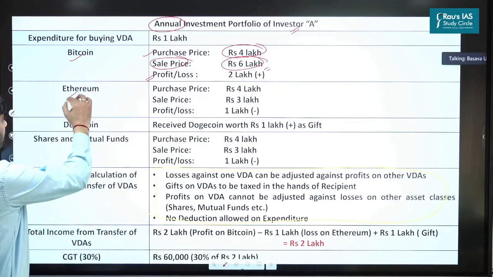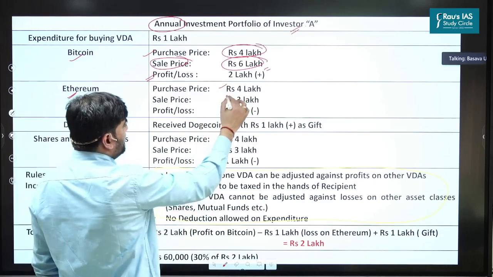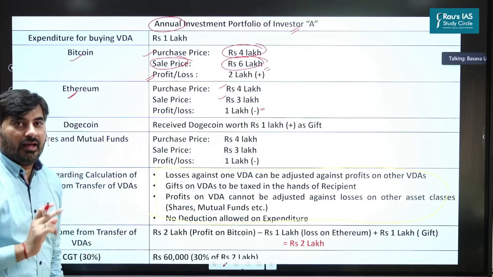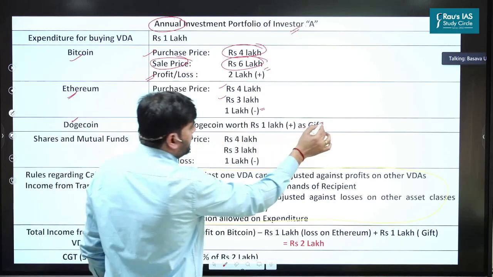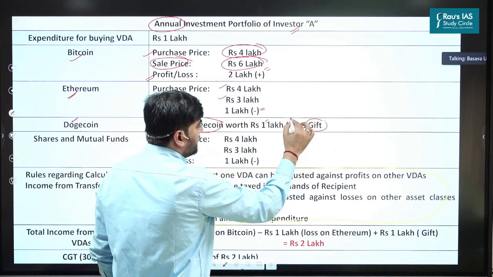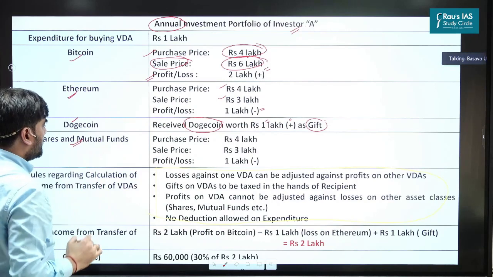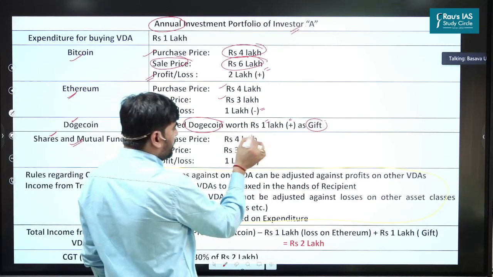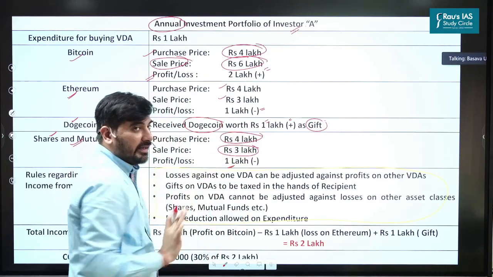Second, he has purchased Ethereum at 4 lakh and sold at rupees 3 lakh. What's the loss here? He has incurred a loss of 1 lakh. Apart from that, this person may have also received a gift. He may have received Dogecoin in the form of a gift worth rupees 1 lakh. Clear? And let's say he has invested in shares and mutual funds. He has purchased shares worth rupees 4 lakh, on which he has made a loss of rupees 1 lakh.